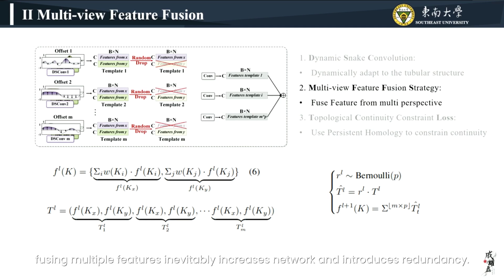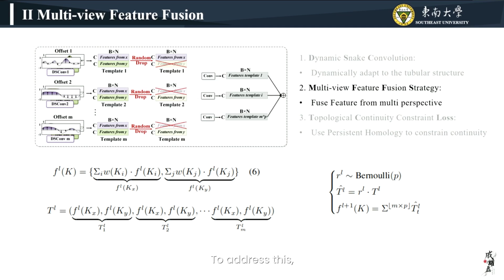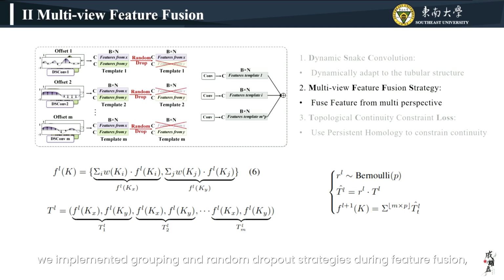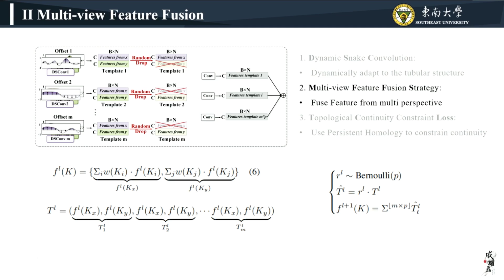However, fusing multiple features inevitably increases network load and introduces redundancy. To address this, we implemented grouping and random dropout strategies during feature fusion, mitigating memory pressures and preventing overfitting.